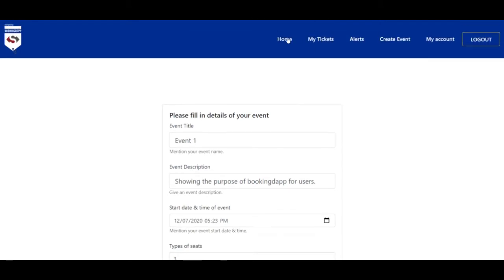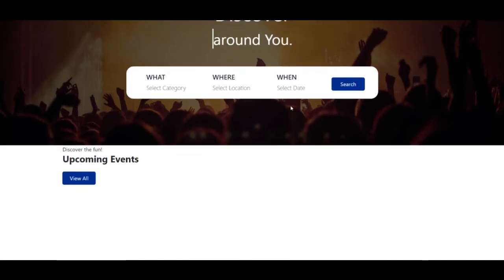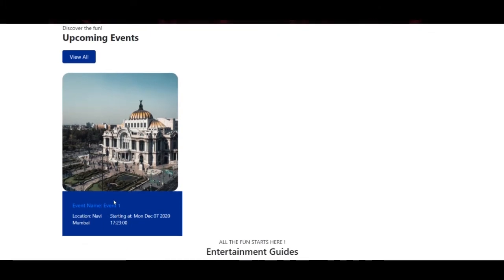Okay, so now if you go back to the home page, you will find out that there has come up an event. So here are the preliminary details. Event name is Event 1, location Navi Mumbai, starts today itself at 17:23, that's 5:23 p.m. basically, which we had given for the start time.